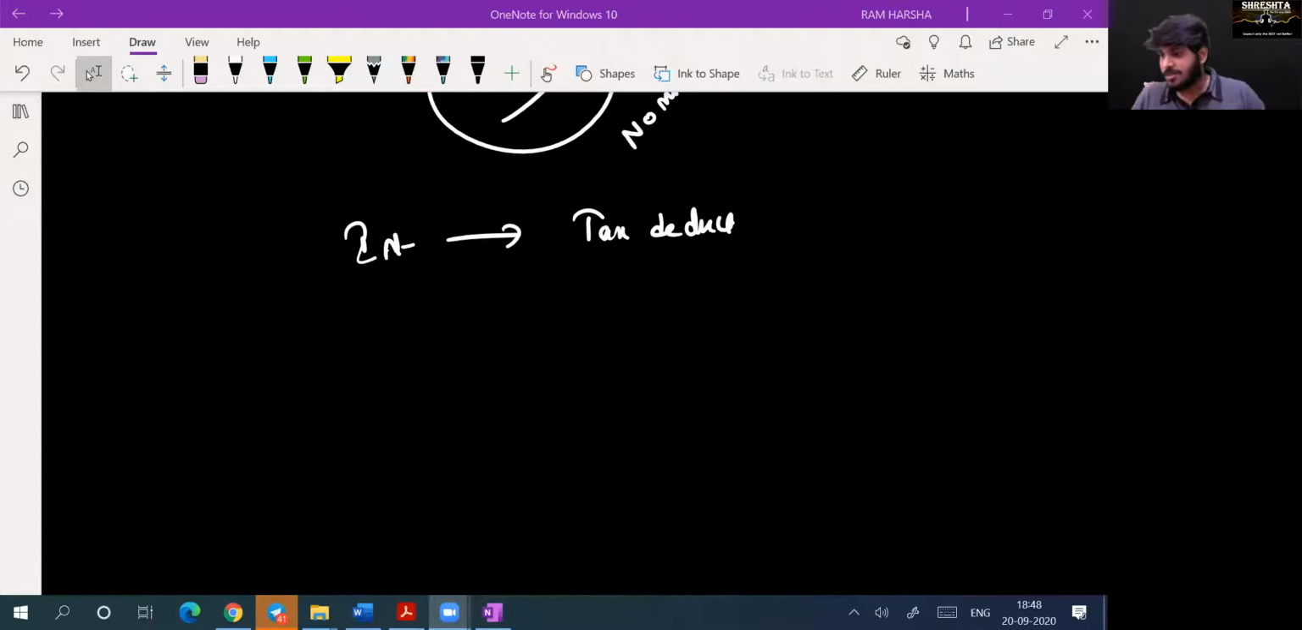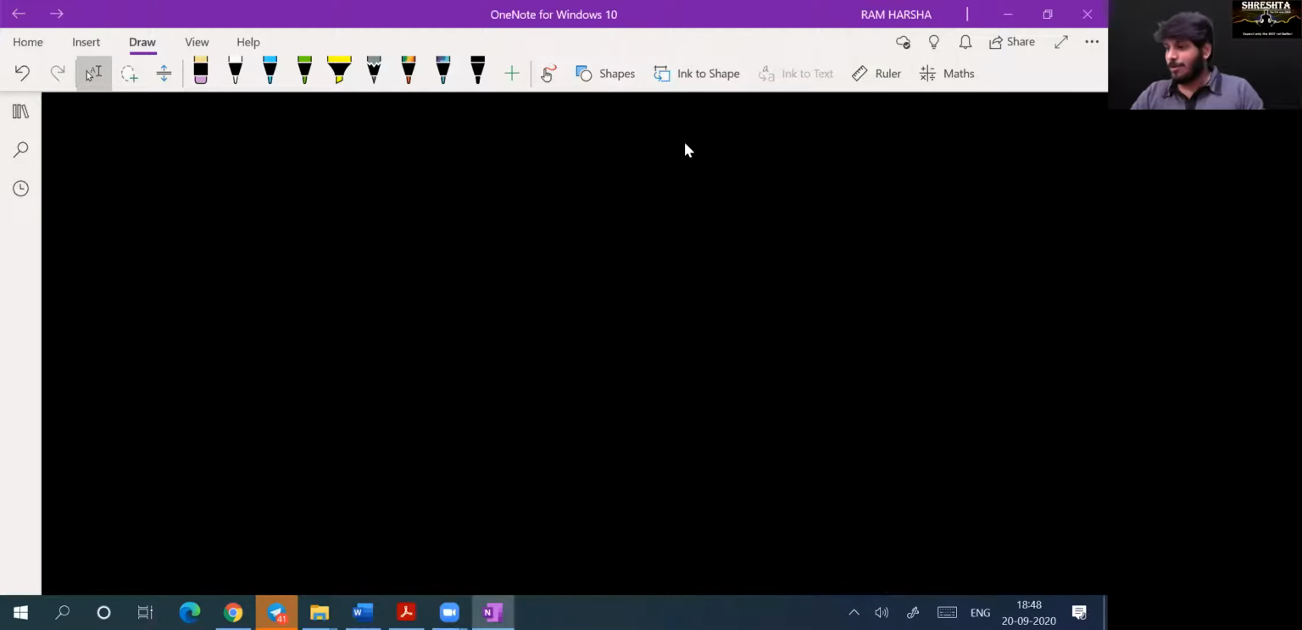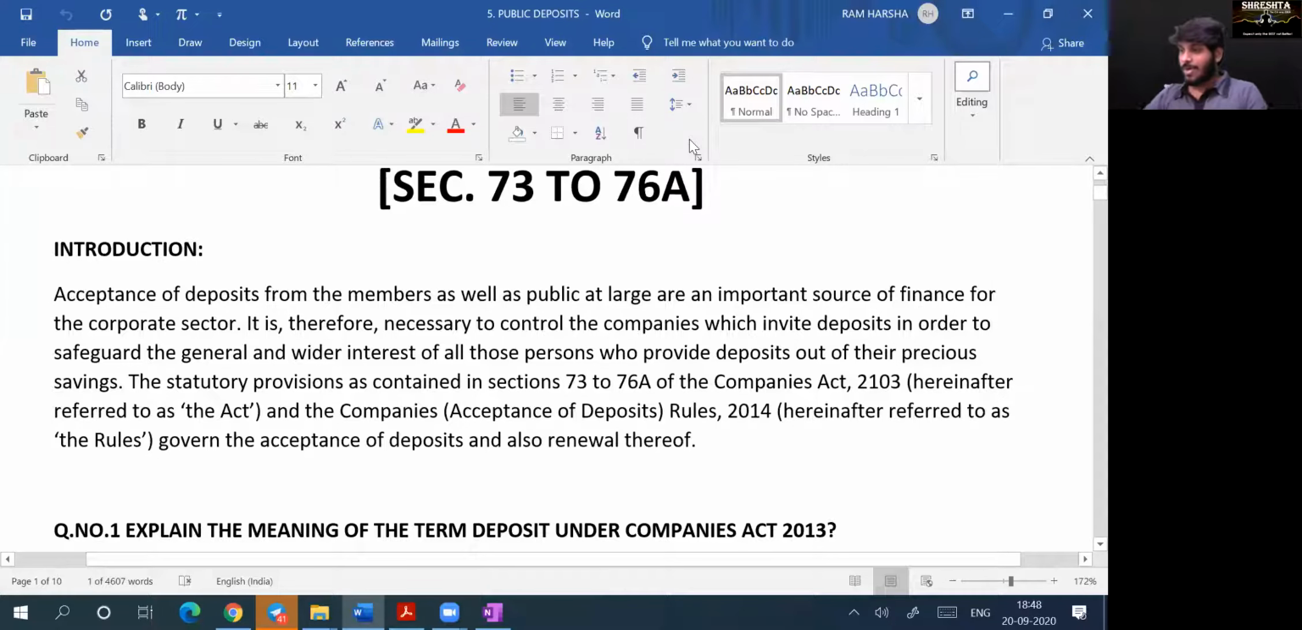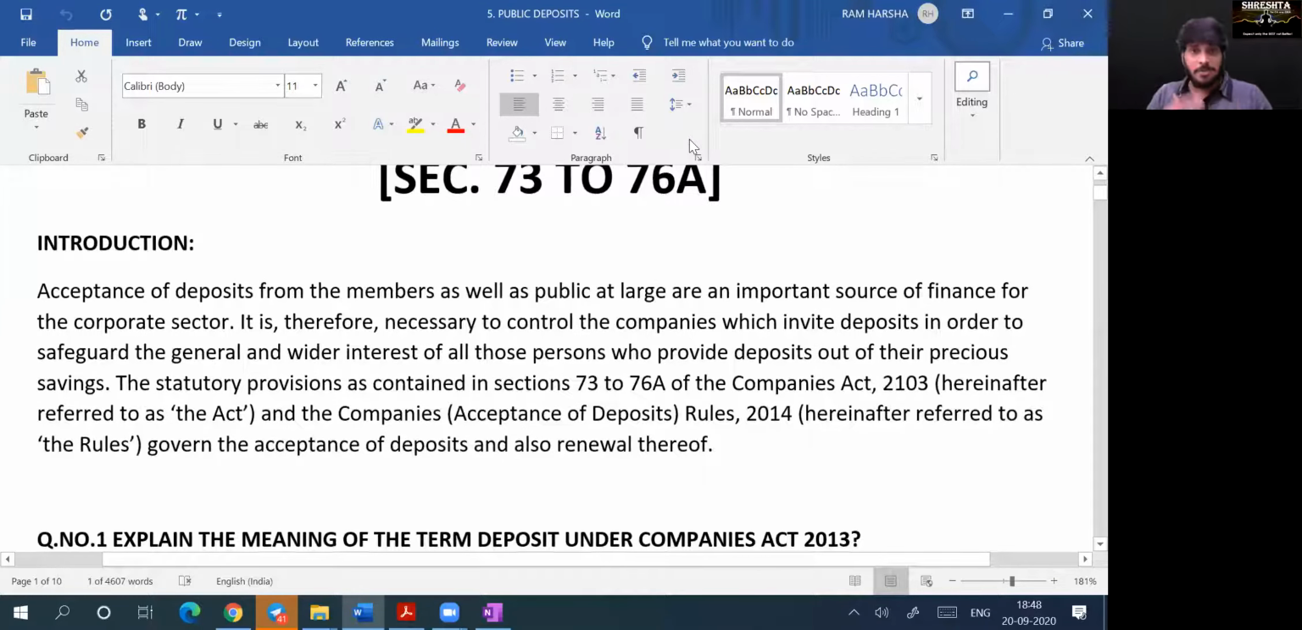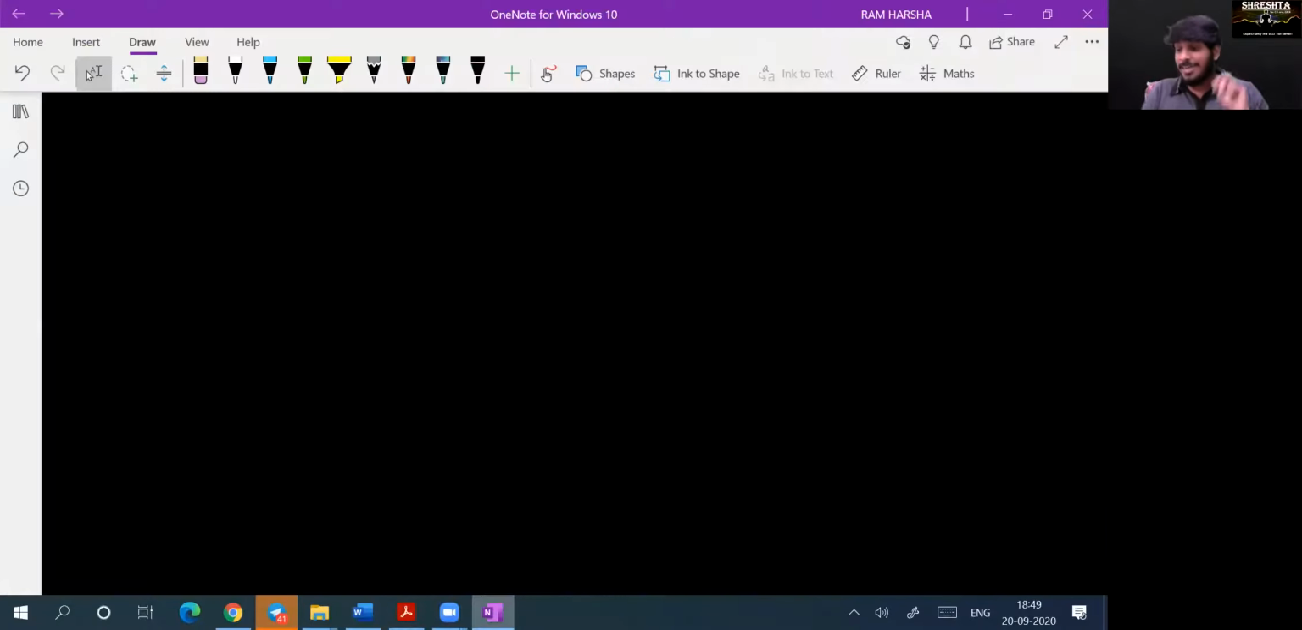Now I'll proceed with what is meant by a deposit. Okay, so I'll unmute somebody. Some of you please read. Whenever a company wants to accept money in the form of deposit, raw money, and give a certificate like a fixed deposit, like how banks give FD certificates, it gives that. Getting it?